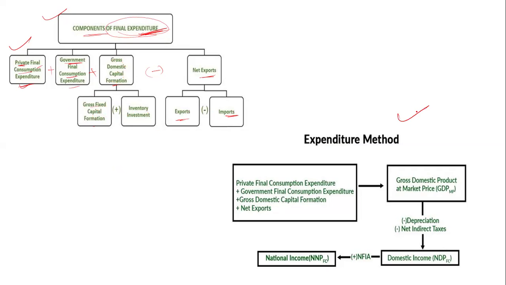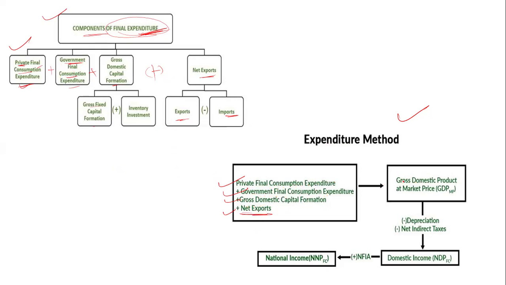Now understand how to calculate national income from the expenditure method. We add all the things: private final consumption expenditure, government final expenditure, the gross domestic capital formation, and then the net export.